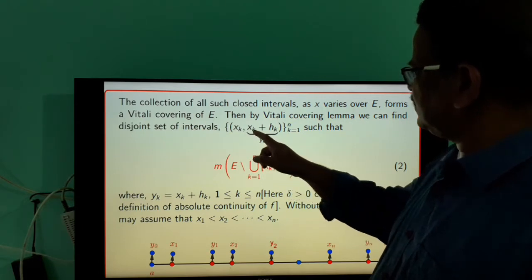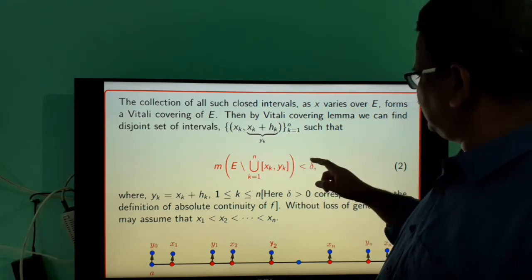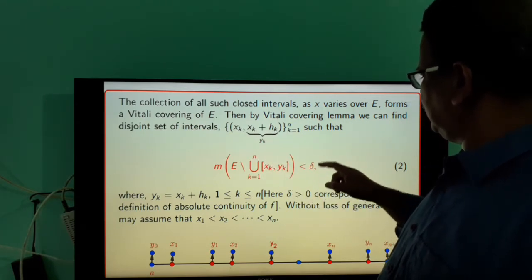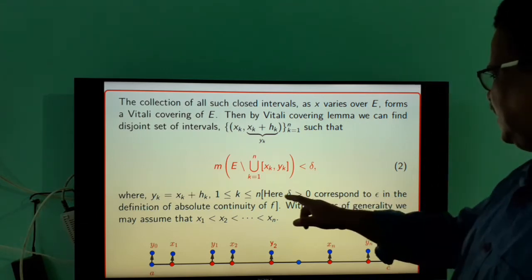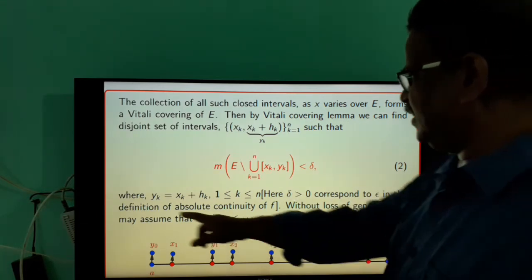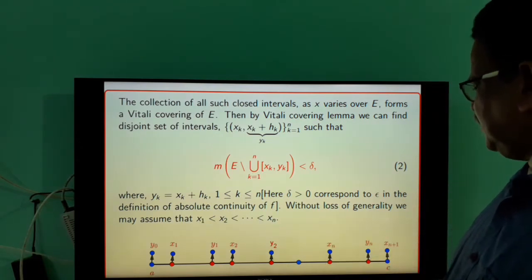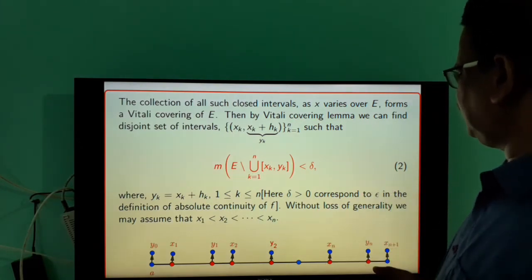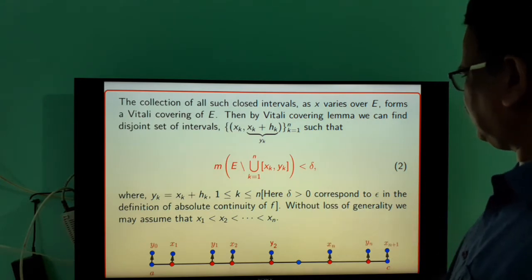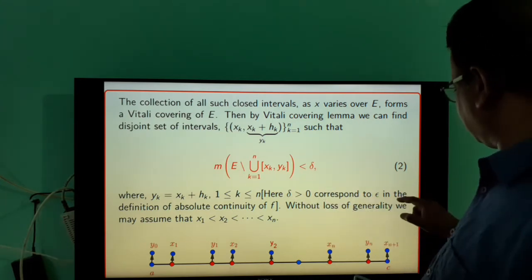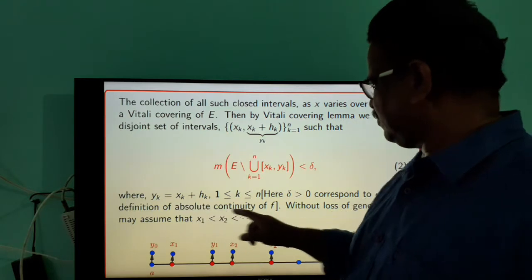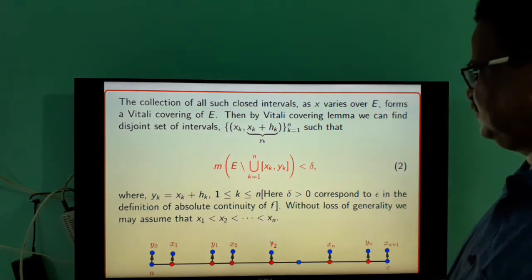Here y_k is x_k plus h_k, and this delta corresponds to epsilon in the definition of absolute continuity of f. Since the function is absolutely continuous, corresponding to epsilon greater than 0 we can find a delta.